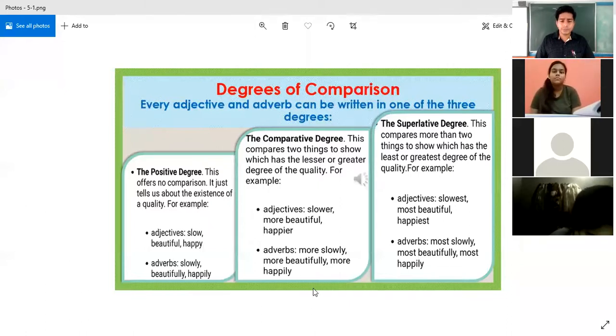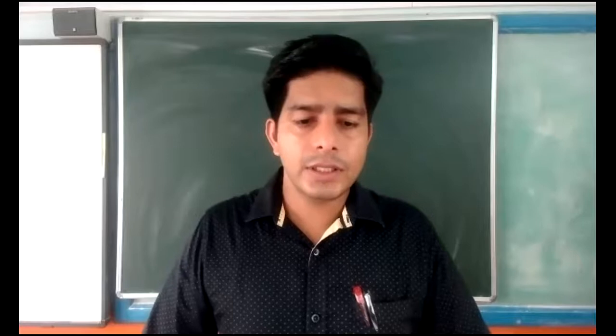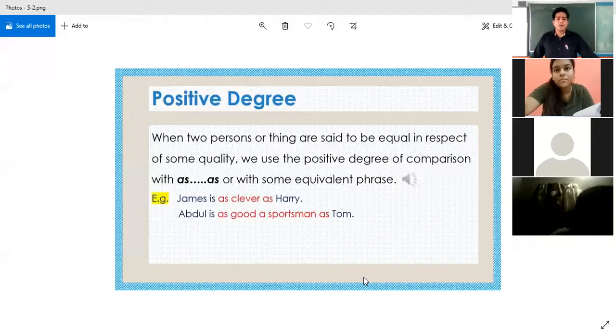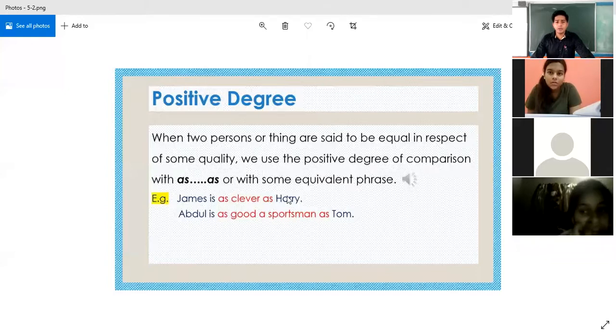Now let us see one by one the positive degree, the comparative degree, and the superlative degree. See the positive degree. When two persons or things are said to be equal in respect of some quality, we use the positive degree of comparison with as, or with some other equivalent phrase, like as good as.